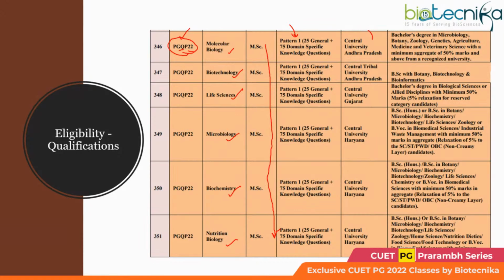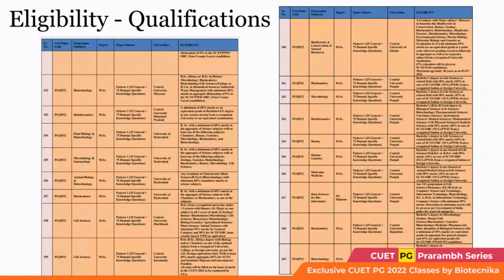And this depends on whichever university they are taking. For example, this is Andhra Pradesh, Tribal Andhra Pradesh, Gujarat, Haryana, right? So different universities have different criteria. Whichever central university or university you are interested in joining, you have to check that university's criteria. I am just showing you here to inform you about this, but later you can check the details. It is there on the website itself.